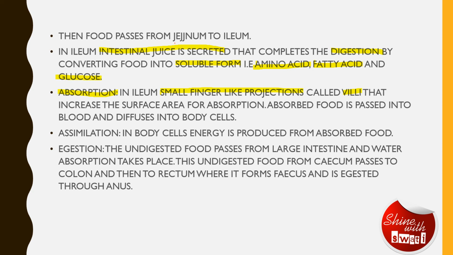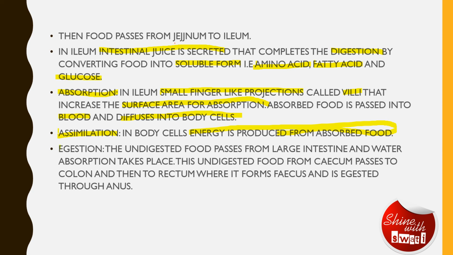They actually increase the surface area for absorption so that more food can be absorbed and more energy can be produced. This absorbed food then passes into the blood, and then diffuses into the body cells so that energy is produced, which is the next part here, assimilation, where energy is produced from all the absorbed food.